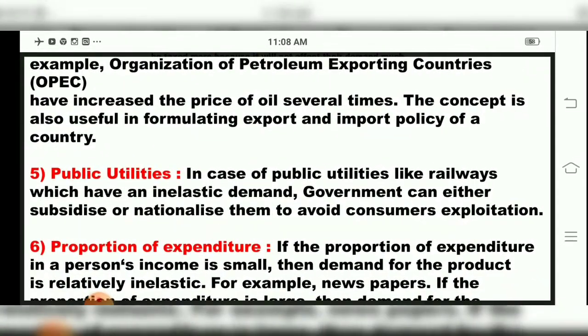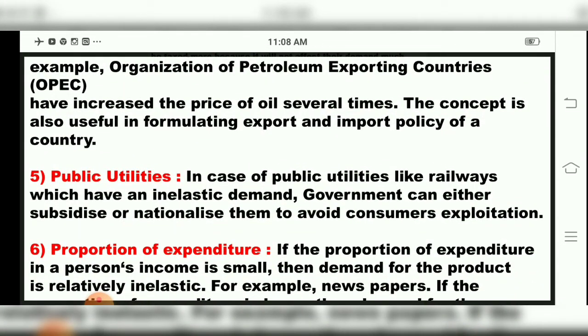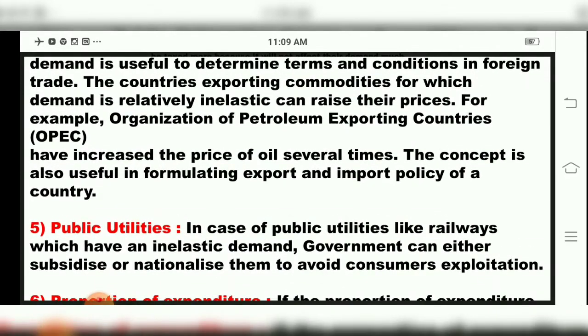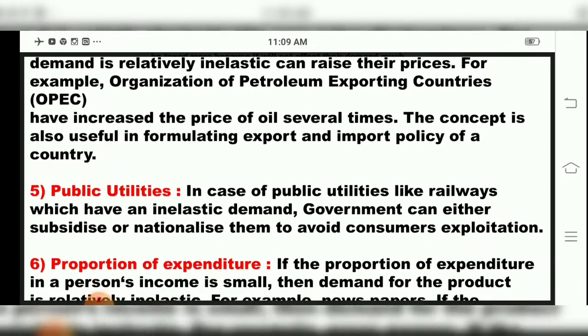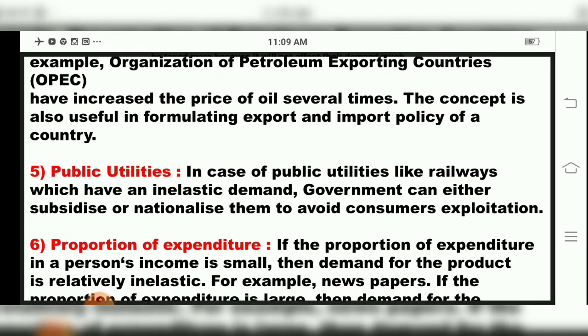So we all know OPEC is an example given in your textbook regarding exporting countries, the Organization of Petroleum Exporting Countries. They have increased the price of oil several times, and now also we see that the petroleum products are increased. Now at present it is 100 rupees, children, or it may be more, 110 or 120. So the petroleum prices have been increased. Why is it increasing several times? Because of relatively inelastic demand, children. So the concept is also useful in formulating export and import policy of a country.